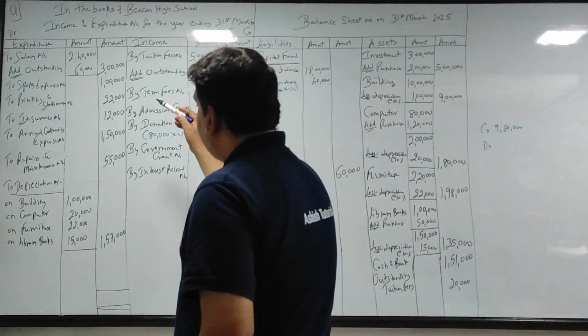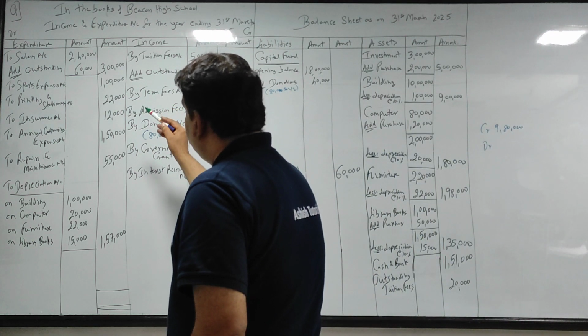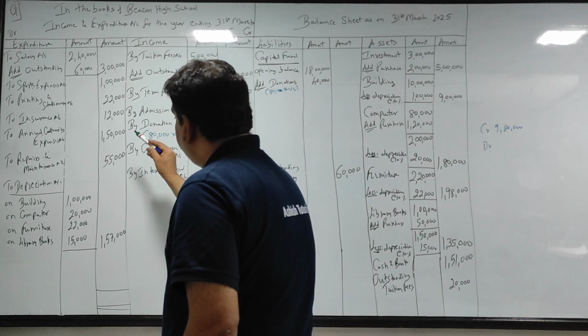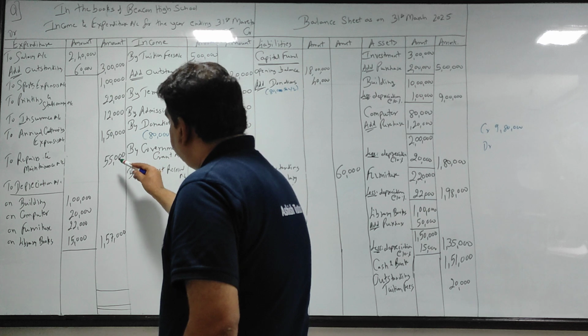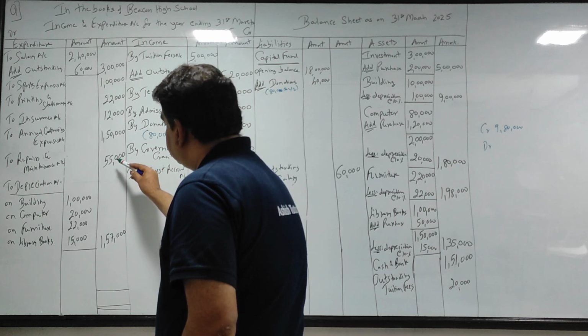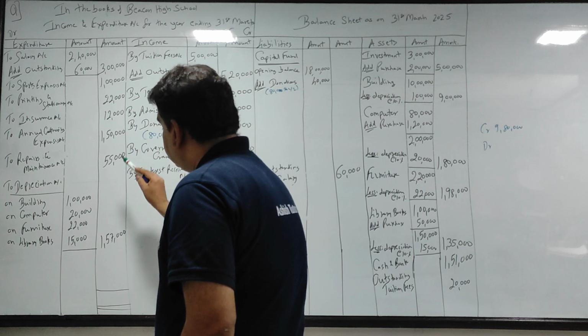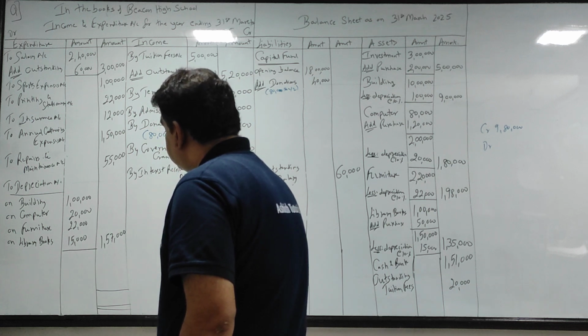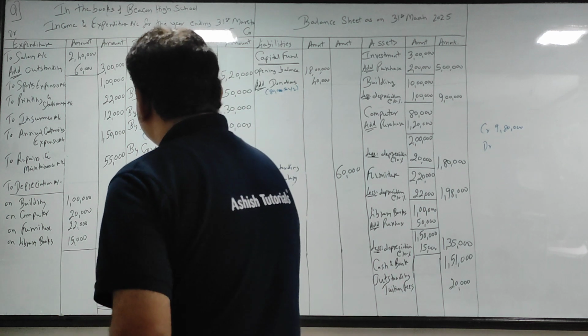3 lakh, 4 lakh, 422, 434, 534, 584, 589, 639, 739, 746, 796. Okay, debit side is less.